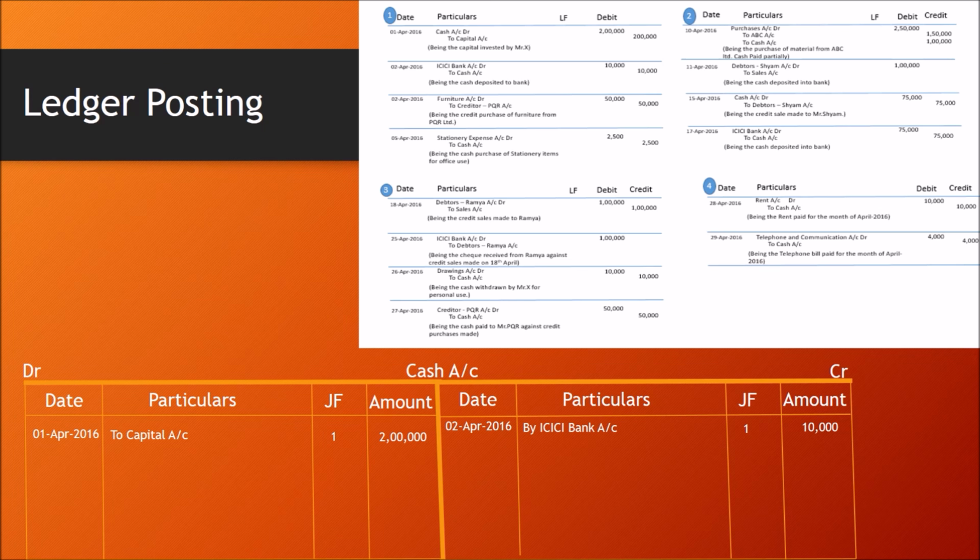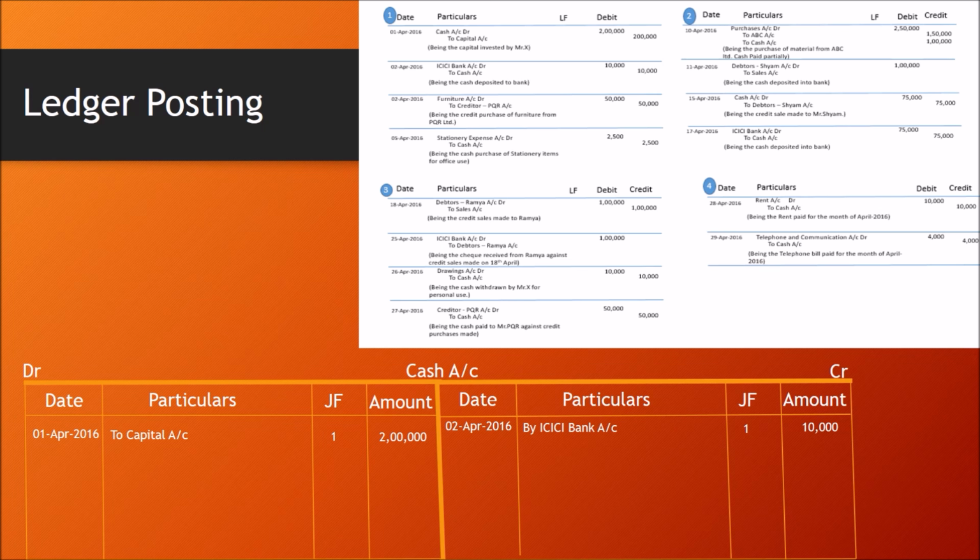Journal folio, again we are taking this transaction from page number 1 of a journal book. So I am writing journal folio as 1 and amount is 10,000. Like this, we need to proceed with every journal entry and make sure that the particular line is posted.